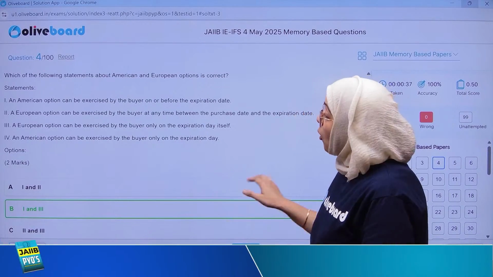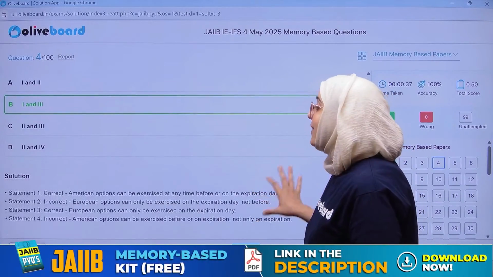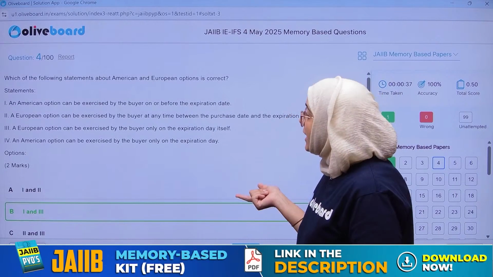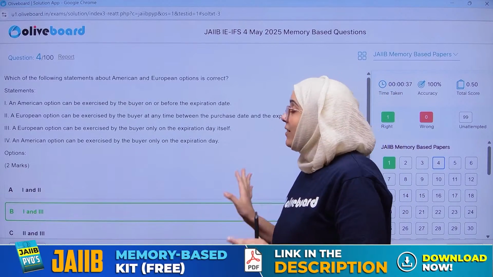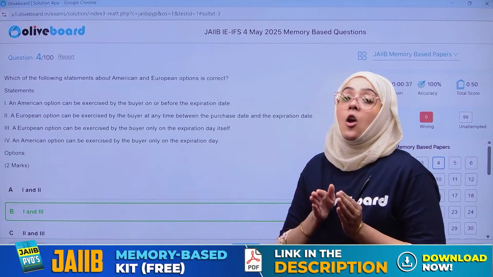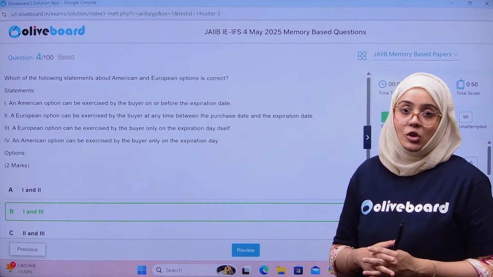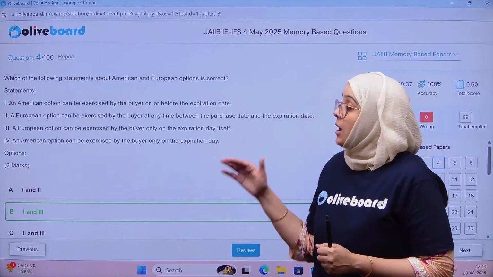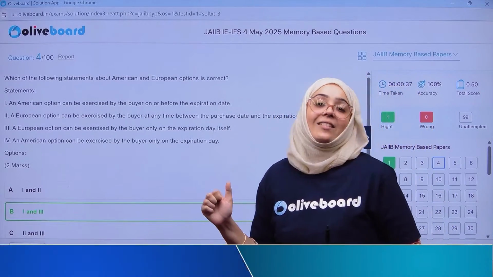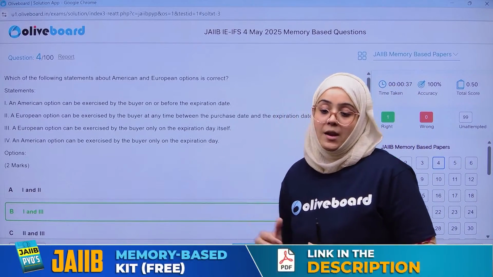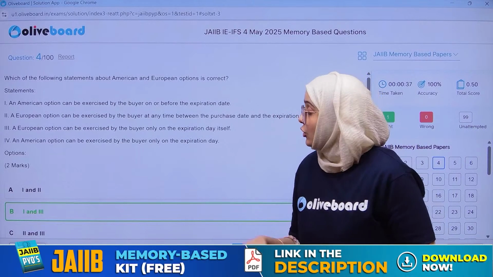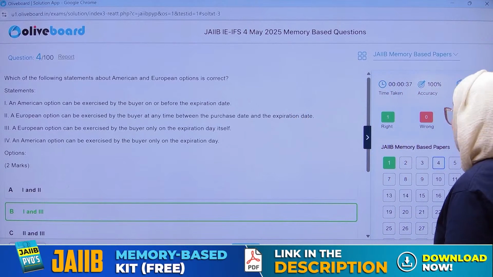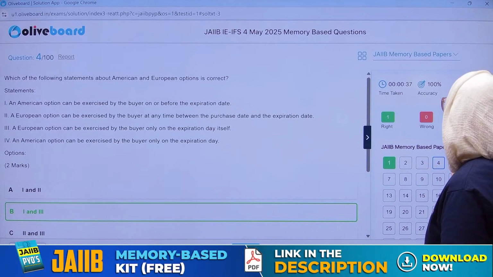So a European option will always be on the expiration day, whereas the American option can be exercised before or on the expiration day, right? So the American option is more flexible than the European option. Clear? So B is the correct answer. First and third is the correct answer. Clear? Everyone? Done?